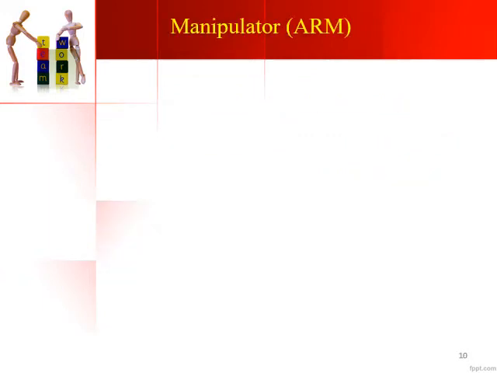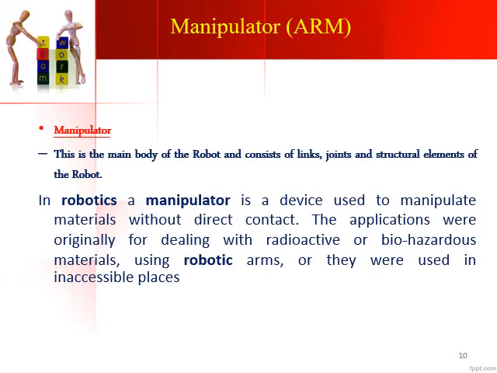If we look at these parts, we'll begin with the manipulator, which is also called the body of the robot. This manipulator is the main body of the robot and consists of links, joints and structural elements. It is used to manipulate materials without direct contact. You can imagine a robot as a human being. The body of a human being can be considered as the manipulator.